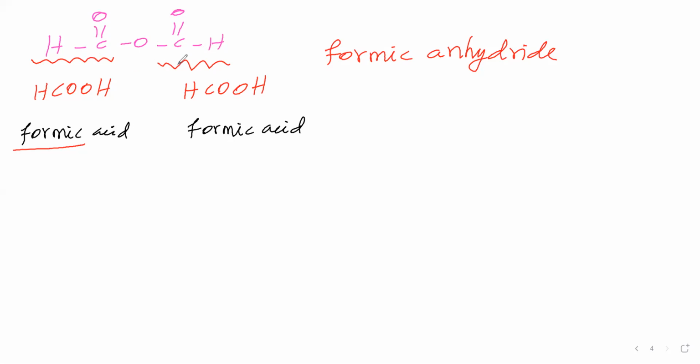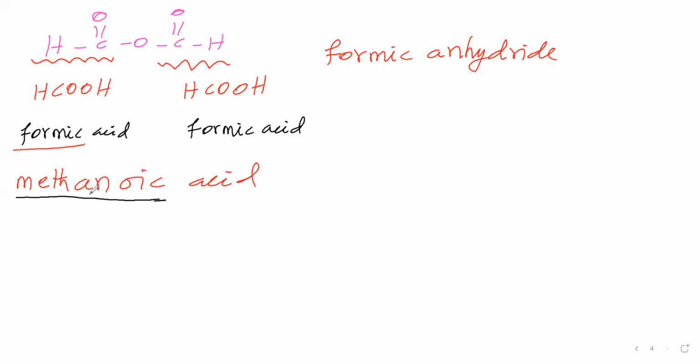So what is the IUPAC name? That we'll see. This contains one carbon, therefore meth. Primary suffix ane. The secondary suffix for carboxylic acid is oic acid, so it is methanoic acid. Now, how to say the IUPAC name? You remove the acid part and take methanoic directly.